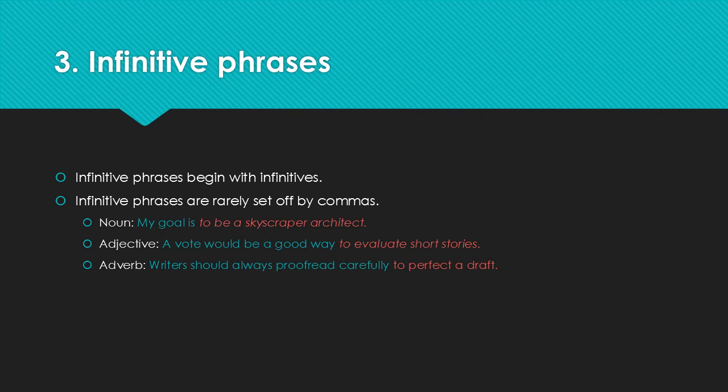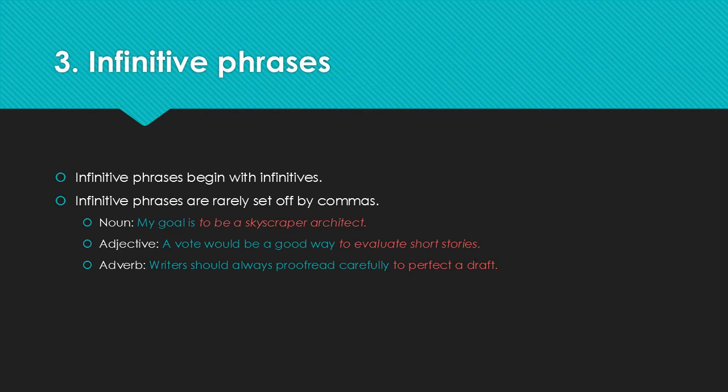Third, infinitive phrases begin with infinitives. Note that infinitive phrases are rarely set off by commas because either they function as a noun, as an object complement or a subject complement, or they function as modifiers on the right side of the sentence, modifying the predicate. Let's look at some examples. My goal is to be a skyscraper architect. And here the infinitive phrase as a noun functions as the subject complement of a sentence.